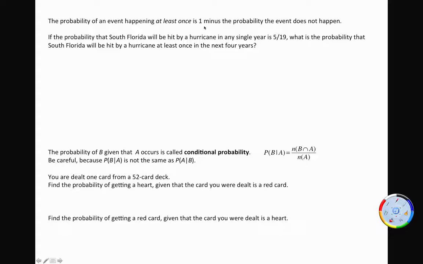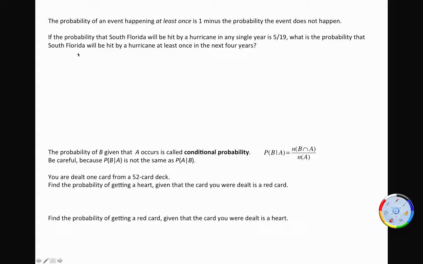A lot of times it's very difficult to calculate the probability of an event happening at least once. Here's an example. If the probability that South Florida will be hit by a hurricane in any single year is 5/19, what is the probability that South Florida will be hit by a hurricane at least once in the next 4 years?